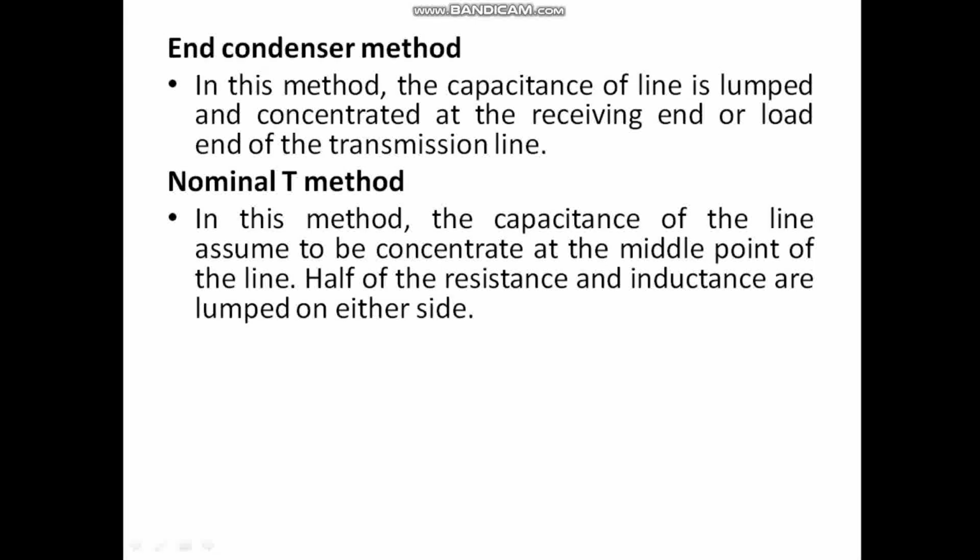So if I show you the figure, if I say this is a transmission line AB, the electrical equivalent of this line is drawn like this. I have a resistance, I have an inductance. Just ignore the diagram, it's only for understanding.